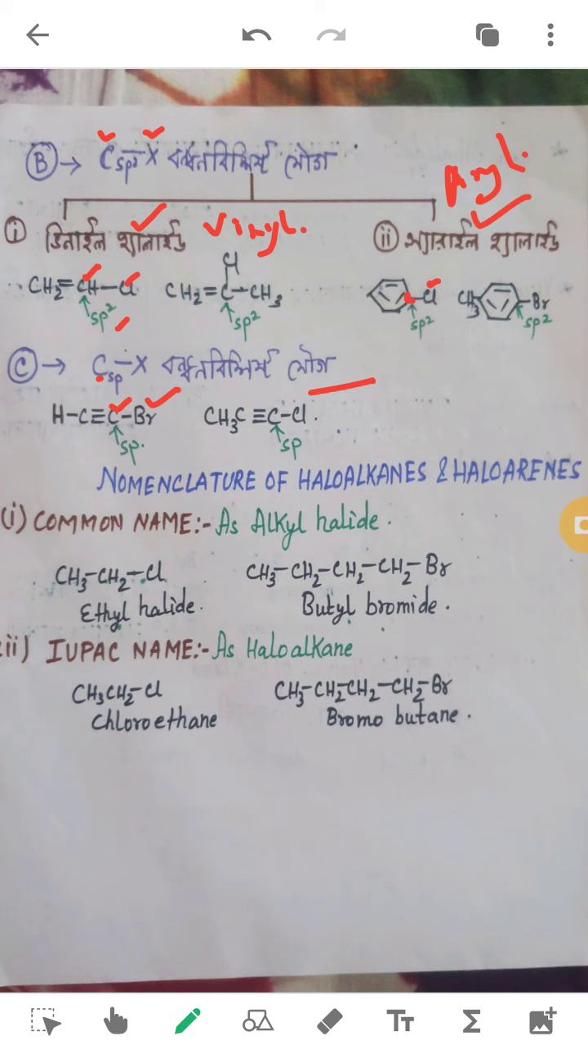Next we'll be studying the nomenclature of haloalkanes and haloarenes. Two ways of naming are there. The first one is common name. Common name will be naming it as an alkyl halide. We'll find the alkyl group and we'll find the halide group, and name it as such. For example, if you see here, the alkyl group is what? Ethyl group. 2 carbons, right? So ethyl group. And the halogen here is Cl, so Cl means it is chloride. So it is ethyl chloride.